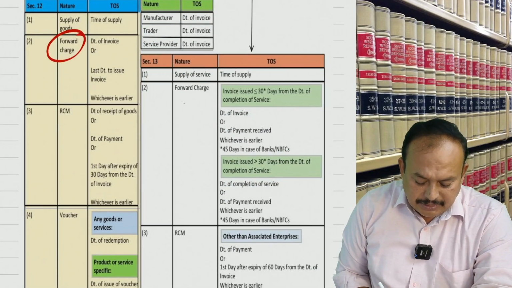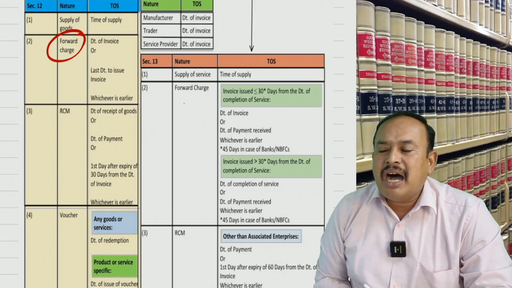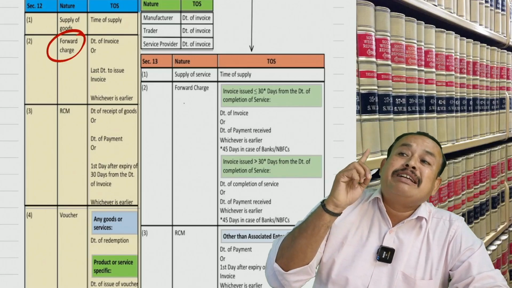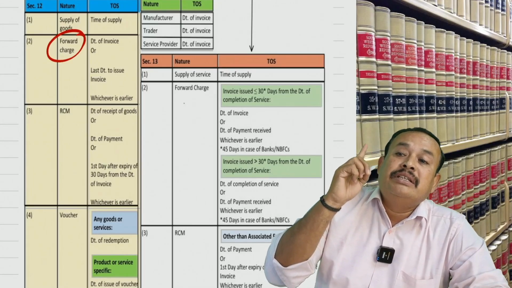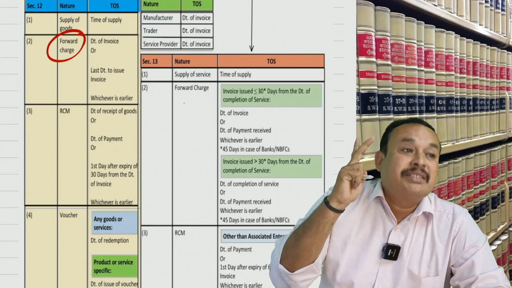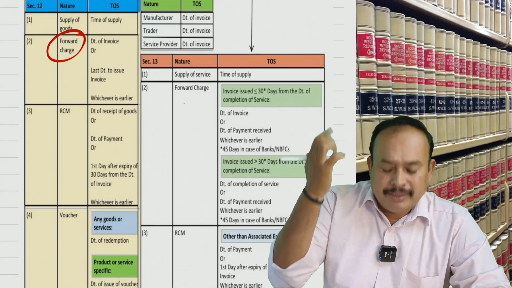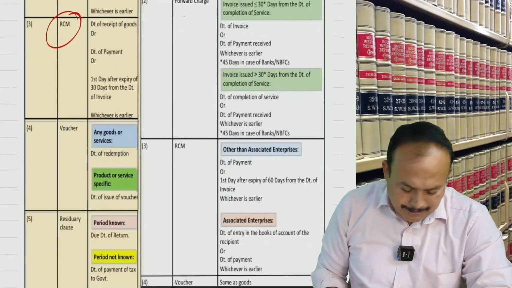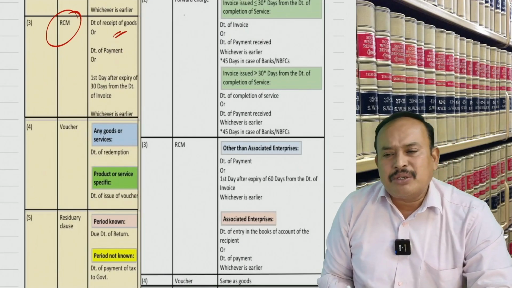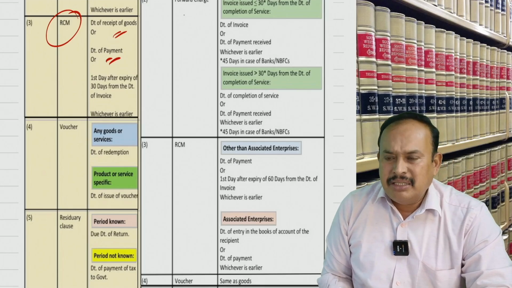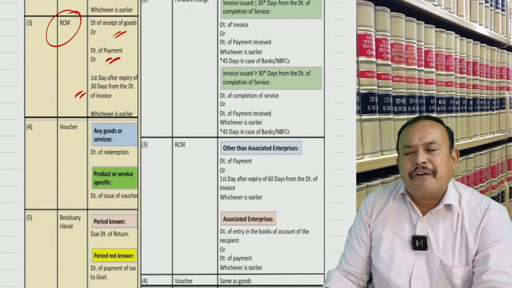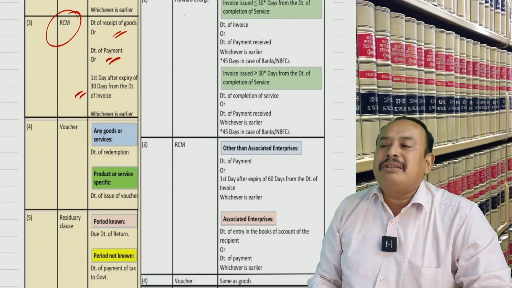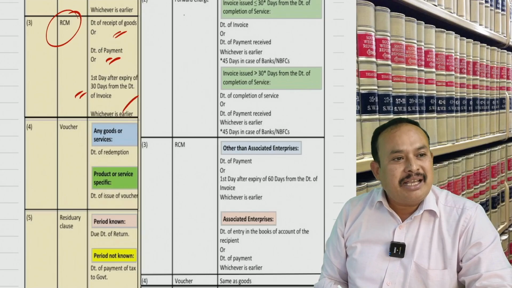Forward charge: date of invoice or last date to issue invoice, whichever is earlier. For specified actionable claims, the same. Then RCM applies for supply of goods: date of receipt of the goods, date of payment, or the first day that occurs after expiry of 30 days from the date of invoice, whichever is earlier among the three.